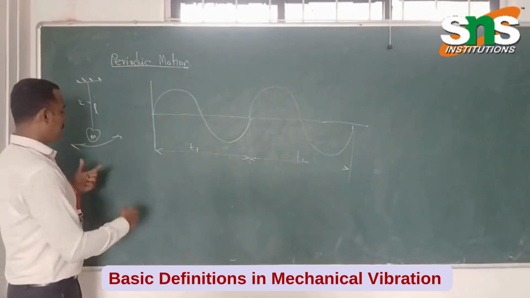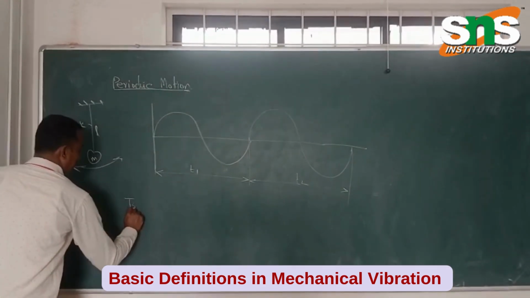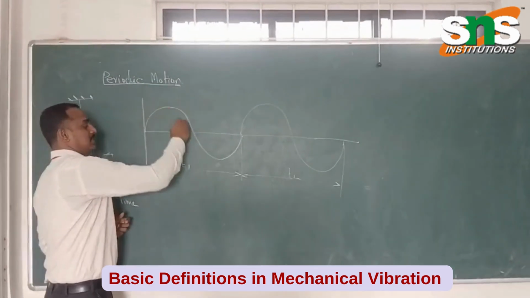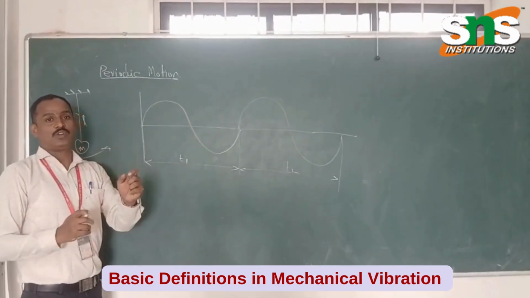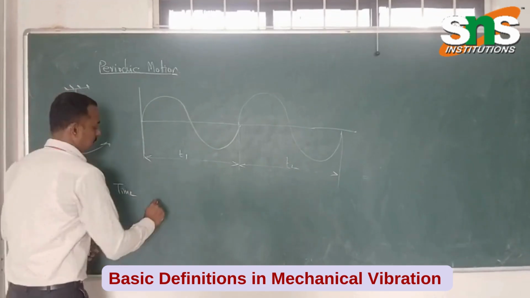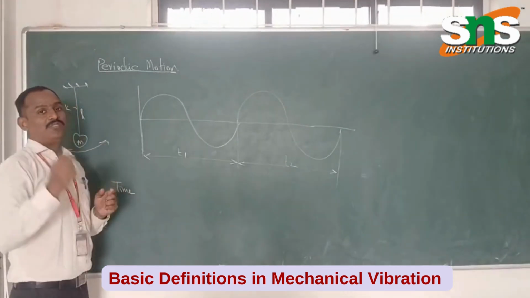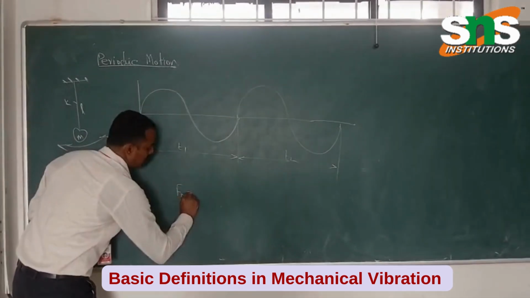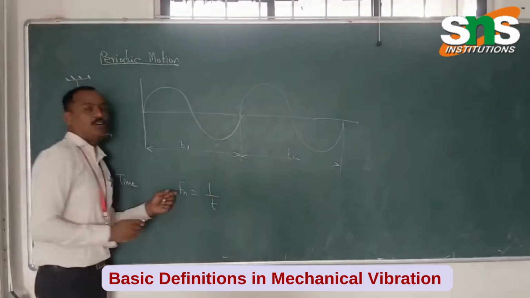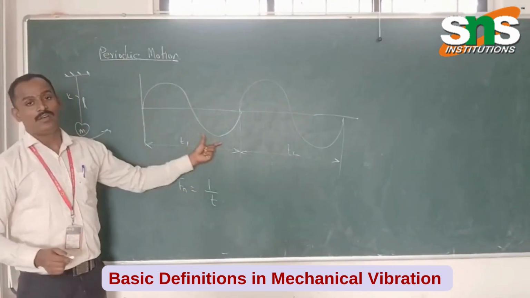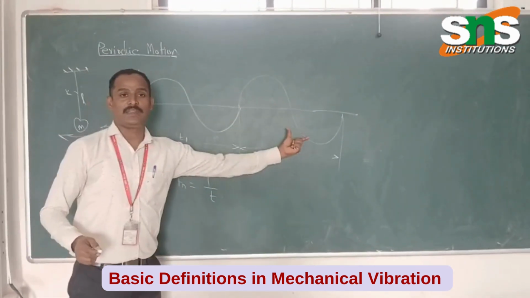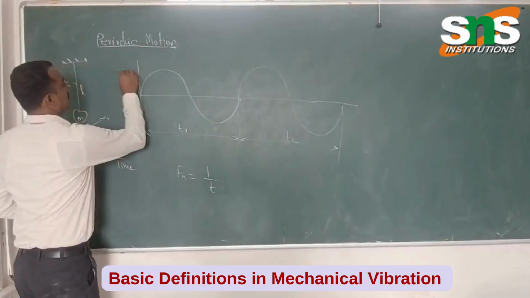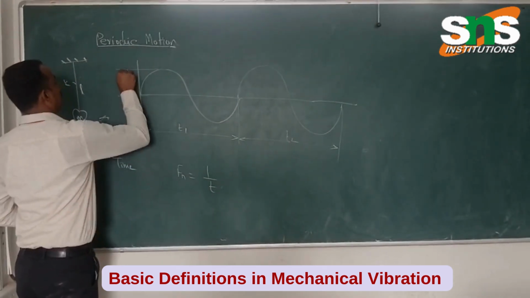So next, what is the time interval? The time taken to complete the motion is called the time interval. The amount of time taken to complete one cycle is called the period, and frequency is equal to 1 by T, or the number of waves repeating in equal intervals of time. So next we'll see what is the amplitude.